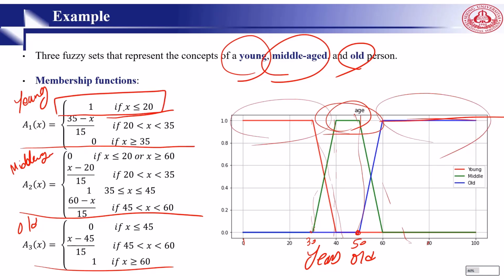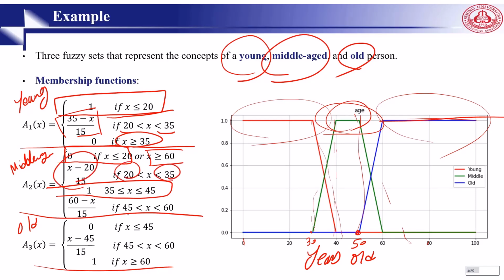And here is the question. From 0, or you can say day 1 to 20, 100%. Between 20 to 35, we go for this equation, and more than 35 is not young anymore. Then in the second level, middle age, from 0 to 20 and 60 or above, we do not call them middle age. If someone is between 35 and 45, 100% he is middle age. But from 20 to 30, we will go for this equation, and from 45 to 60, we will go for this equation. Simply you input an age here, 60 minus age divided by 50.